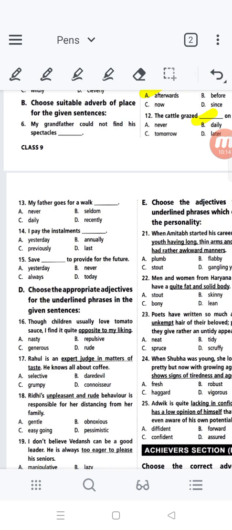An adjective is a word that tells us about a noun, and it modifies a noun also, correct? There are different types of adjectives: quantitative adjectives, compound adjectives, distributive, it distributes, then coordinating adjectives, possessive adjectives, and demonstrative adjectives.